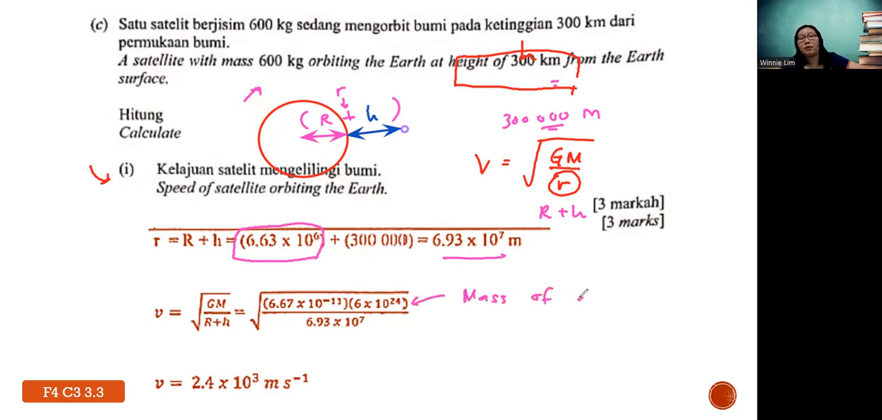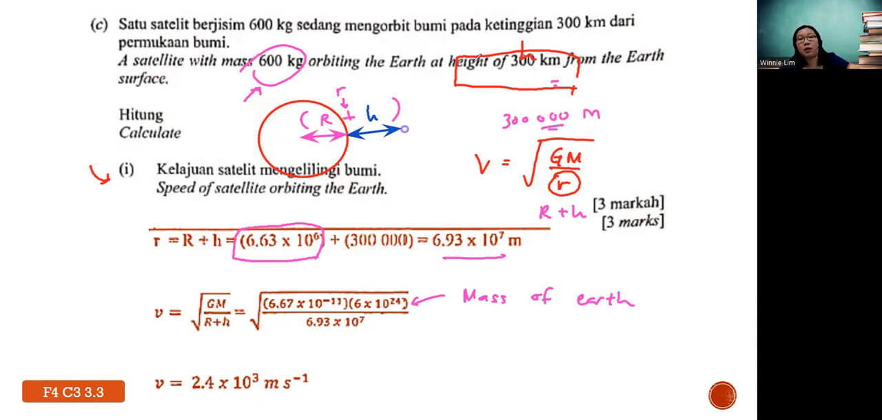Because sometimes if you do not know what the symbol represents, then you may go and write 600 kg. Then it's wrong. So be alert, understand what all these symbols refer to. That's why you just know that there is some formula there, not enough. You have to know how to apply it. And at the end, you will have a V. The speed is about 2.4 times 10 power 3 meter per second.